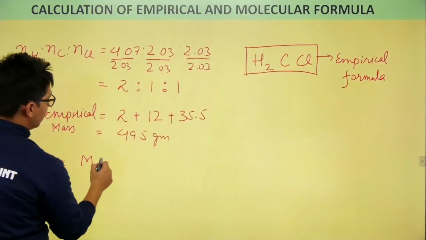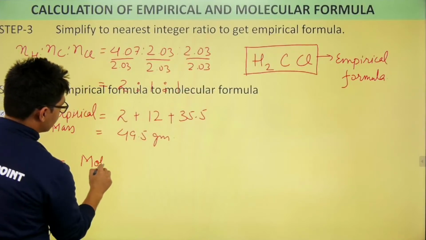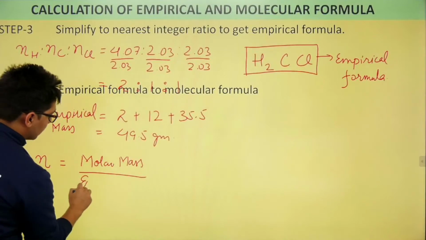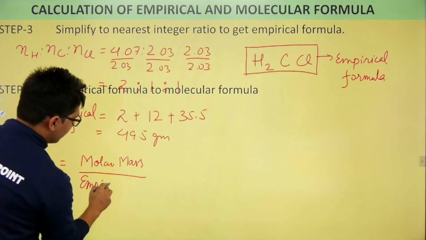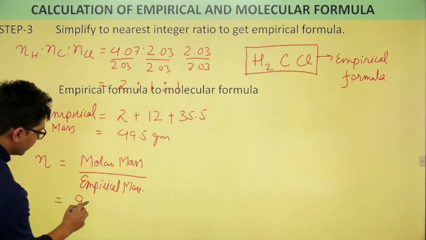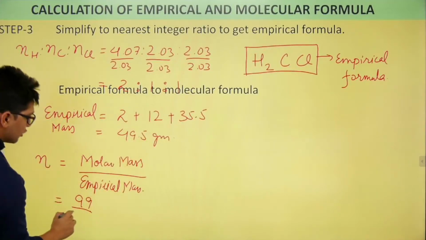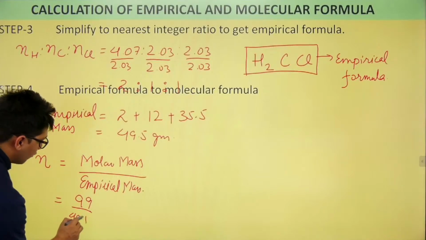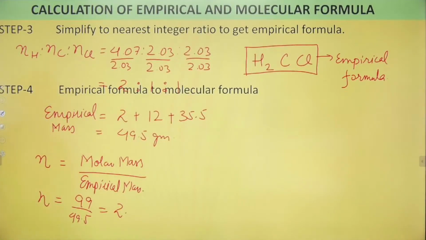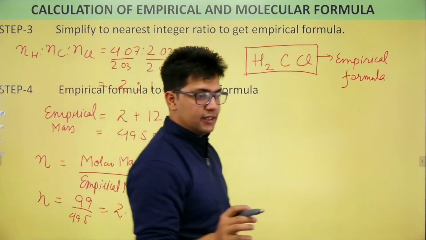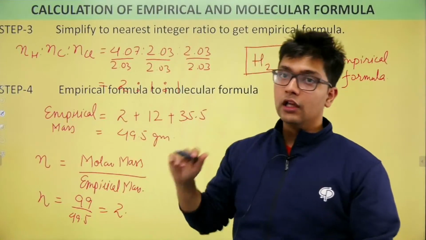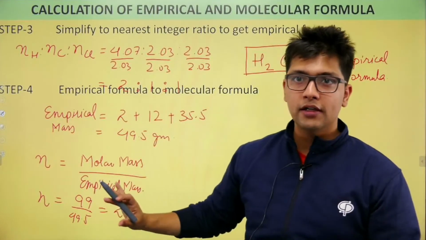So n is molar mass divided by empirical mass. Molar mass is 99, whereas empirical mass was 49.5. So what is n coming out as? n is 2. Now this is in the 4th step part, I will find this n. Now is this thing clear at this moment?